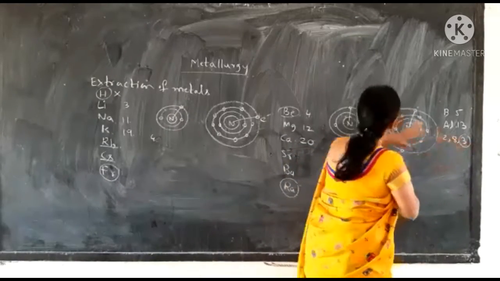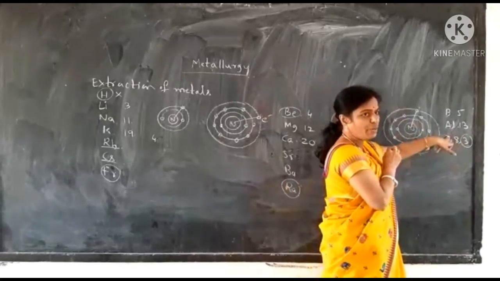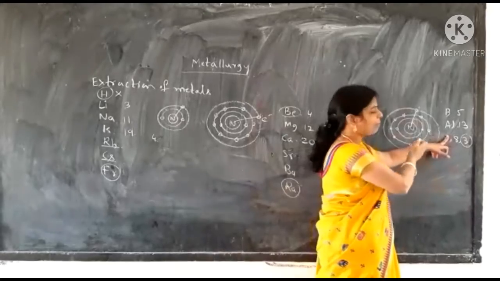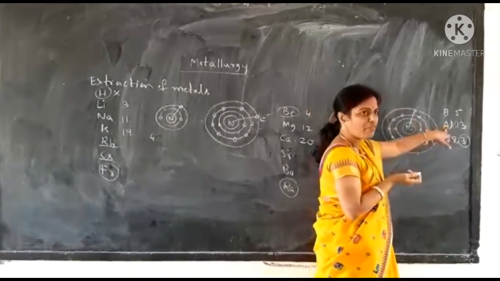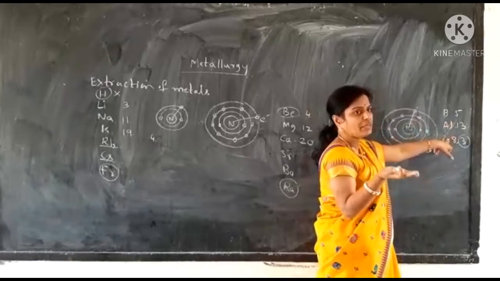However, in industry we consider aluminum as a metal because we use aluminum extensively in our day-to-day life. Many articles are made up of aluminum. Even electric cables are made up of aluminum. Aircraft are made up of aluminum because it is a light metal.